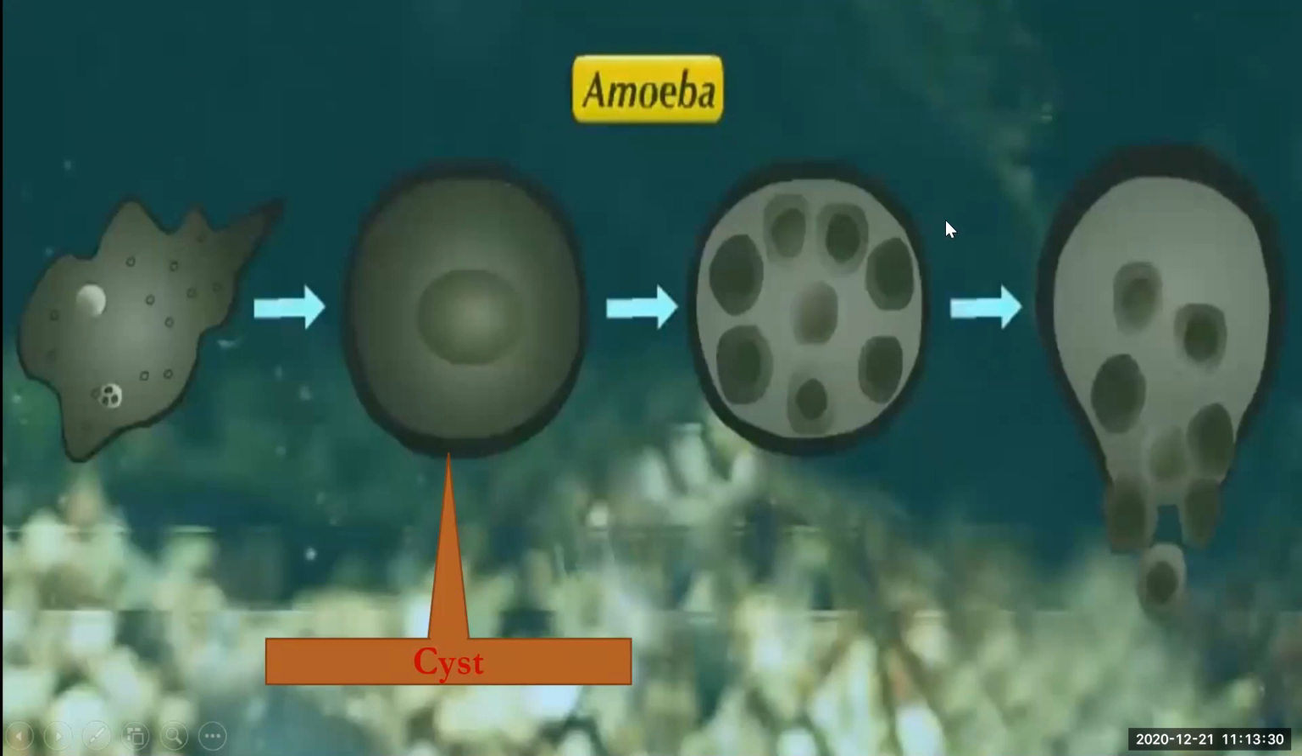When there is a favorable condition, what does that cyst do? The cyst breaks down, and the amoebulae inside are released in the environment. After releasing, the parent organism does not exist in the environment. So this is multiple fission.